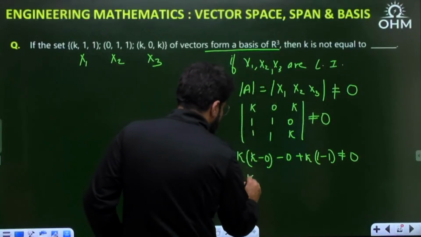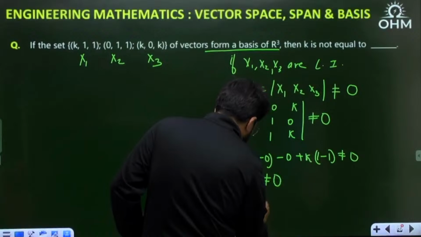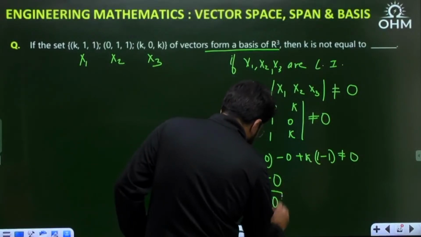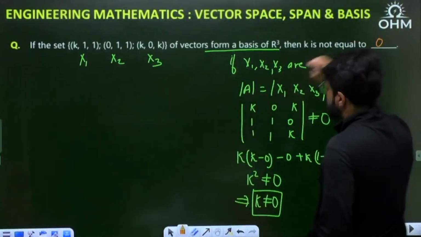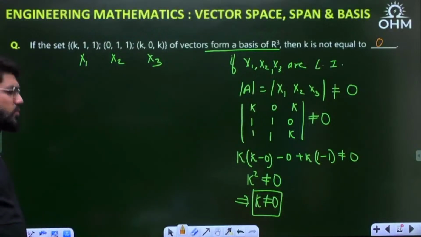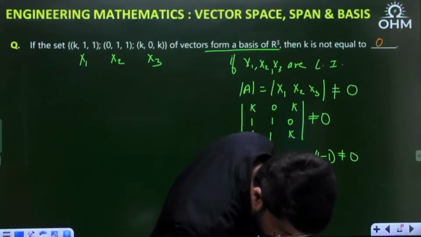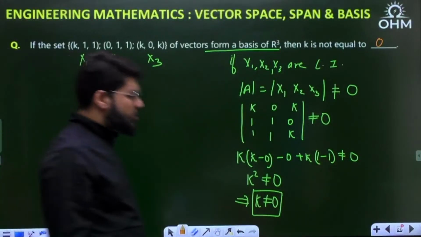So what I am getting is K square, this is 0, this is also 0, K square not equal to 0, that means K also is not equal to 0. So K is not equal to what? K is not equal to 0. For the 3 vectors to form the basis, K should not be equal to 0. K can take any value but not equal to 0.